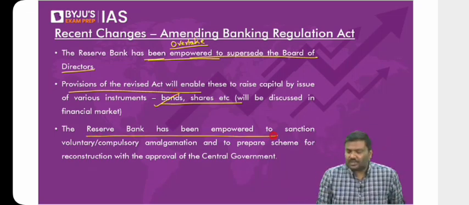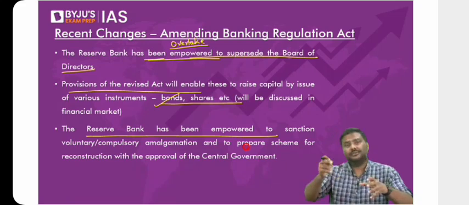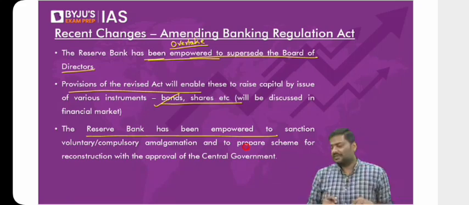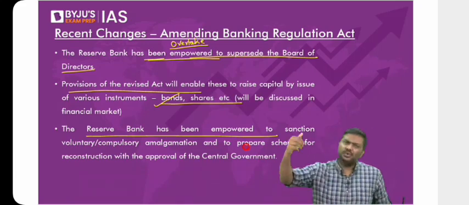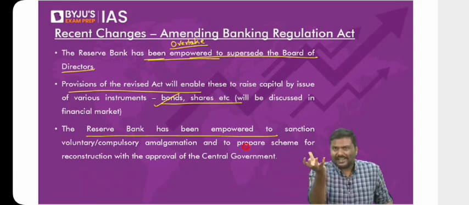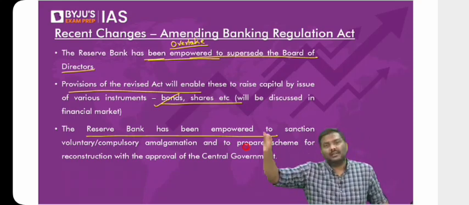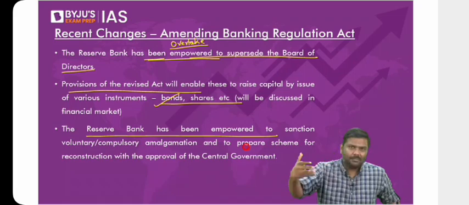Now the Reserve Bank of India is also empowered to prepare plans for the merger or amalgamation of cooperative banks. That is, let's say a cooperative bank has incurred a huge amount of loss. RBI can create a proposal, a plan where this cooperative bank will be merged with another bank. Now this plan has to be given to the Government of India. Once the Government approves, this can be implemented.